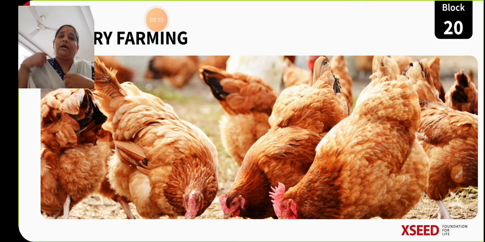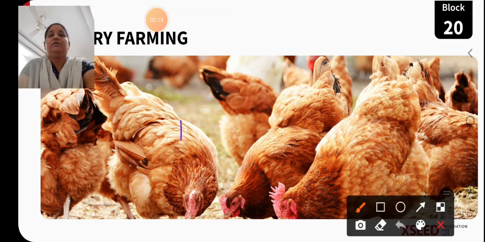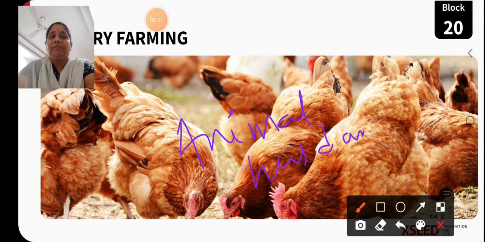So in animal husbandry we learned that rearing of animals on a large scale for food purposes is called animal husbandry. As a part of this, in yesterday's class we completed cattle farming, where we learned that there are so many uses of cattle.